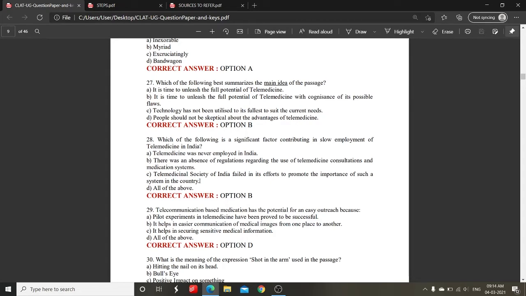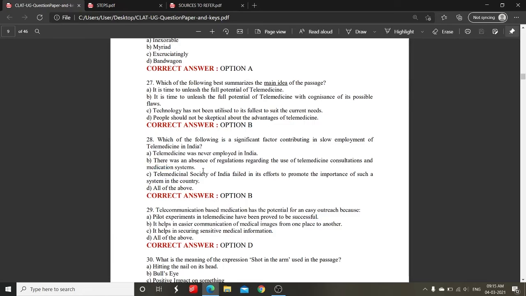There was an absence of regulations regarding the use of telemedicine consultations and medication systems. So this can be our answer, but let's look at the other options as well. All of the above cannot be our answer because the first has been eliminated by us. The Telemedicinal Society of India failed in its efforts to promote the importance of such a system in the country. So the passage nowhere talks about the Telemedicinal Society.